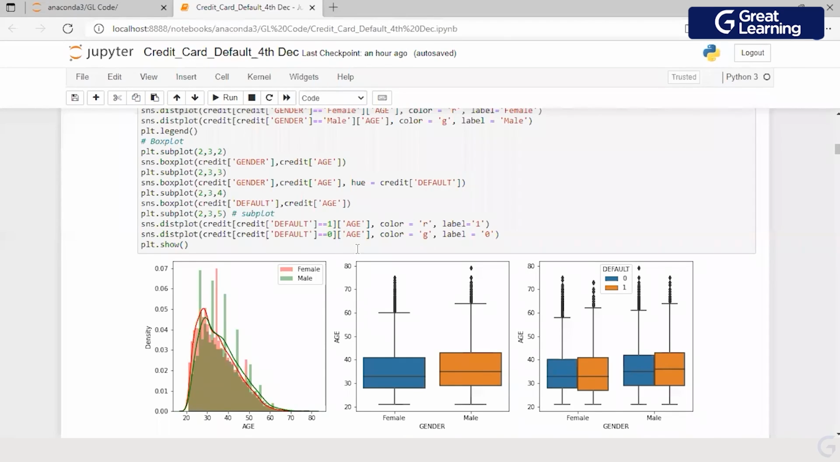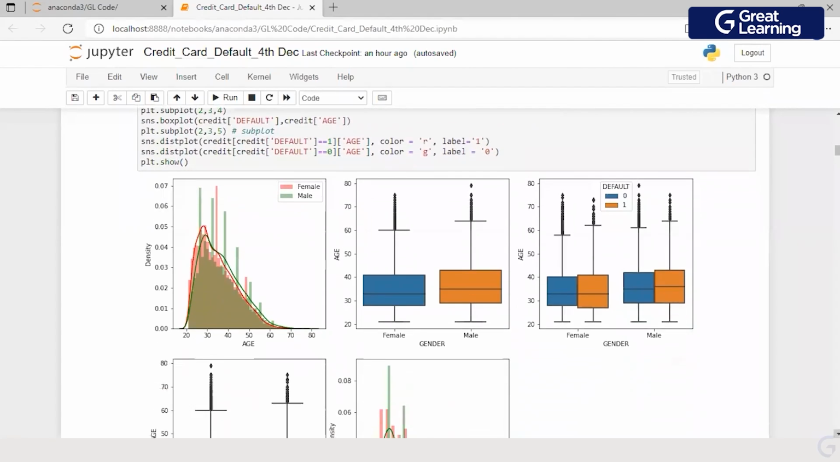Then I will make a distribution plot for finding out the variation or distribution for both the categories, which means when default is 1 and when default is 0. So the first was analyzing the age variable with respect to each gender. This one is analyzing the age variable with respect to people who have defaulted and who have not defaulted.